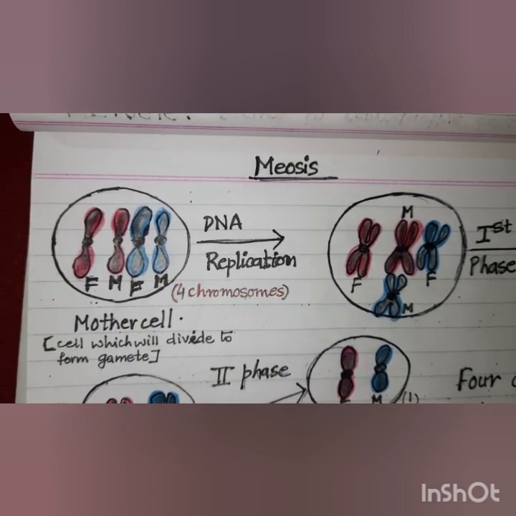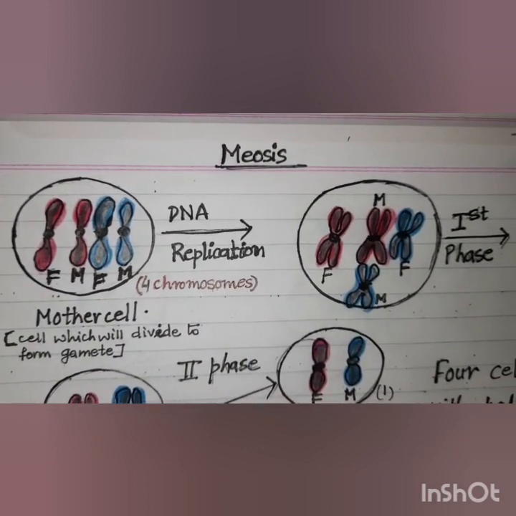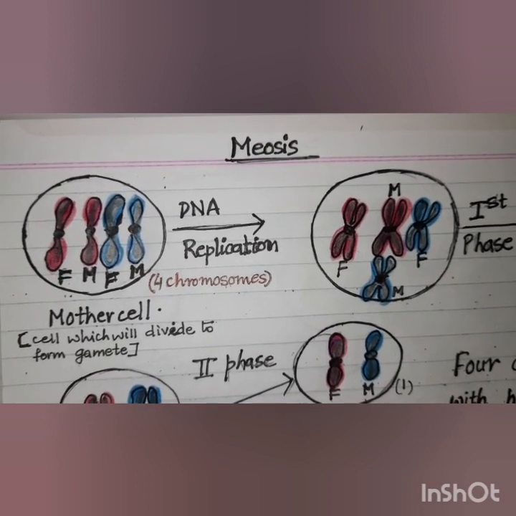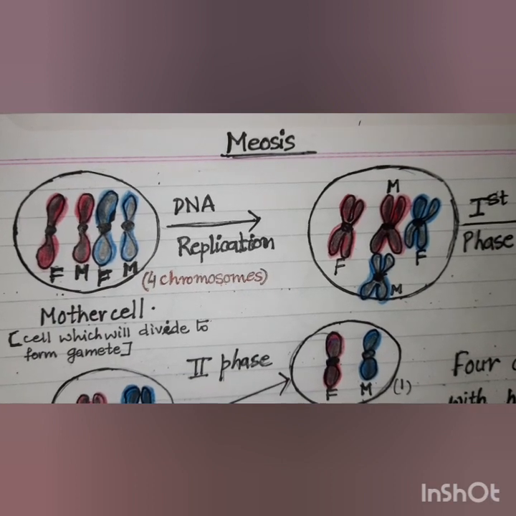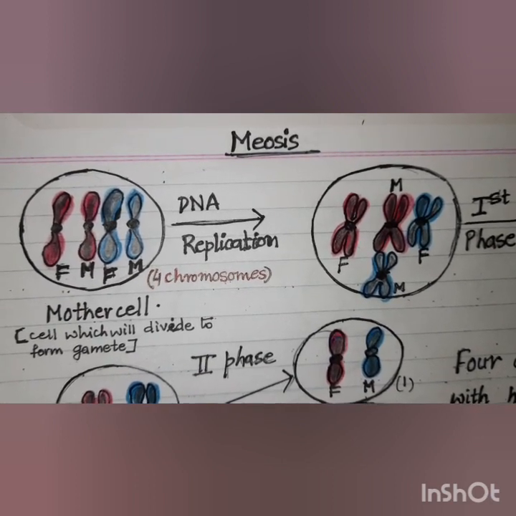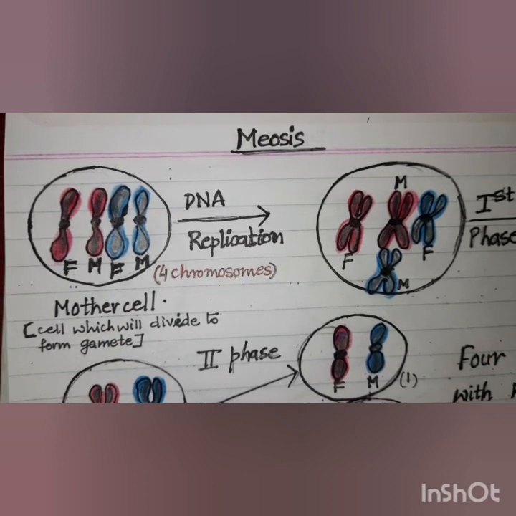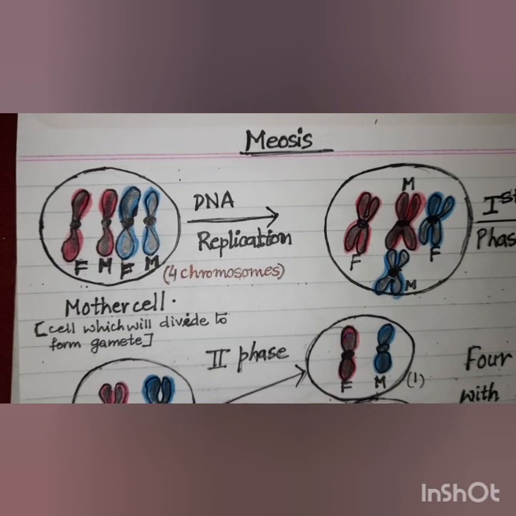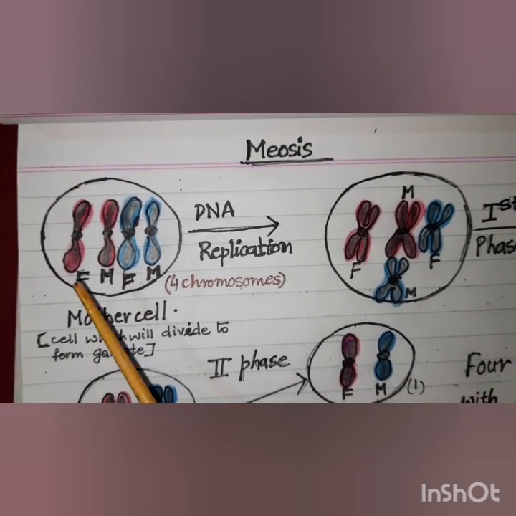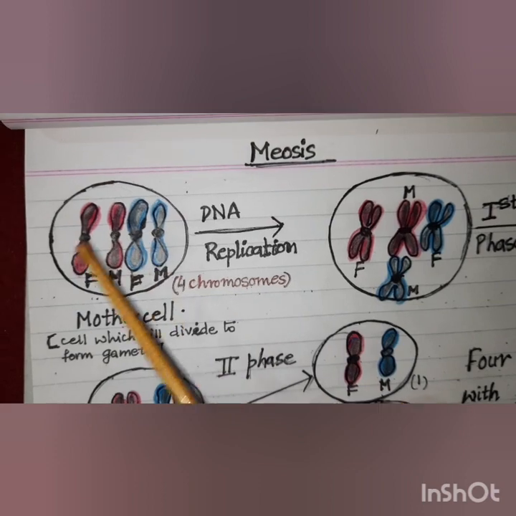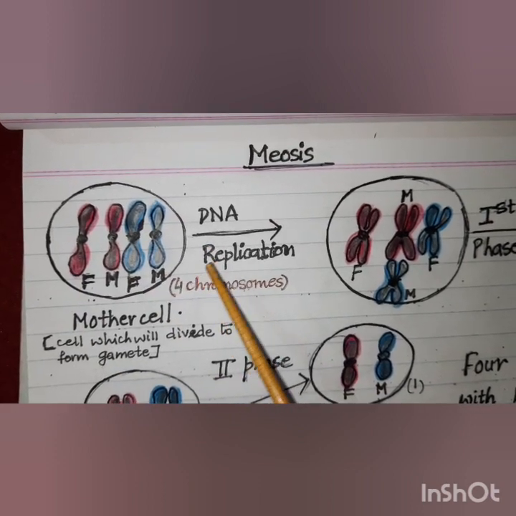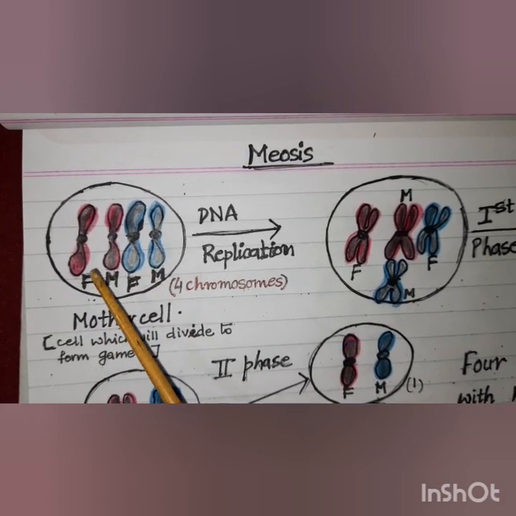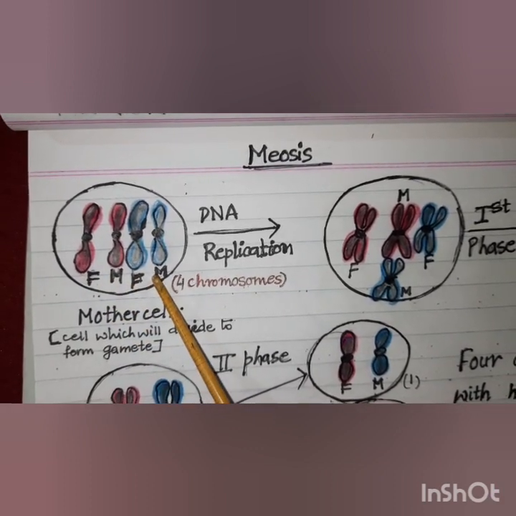Just now we discussed that the zygote which is formed by the fusion of the sperm and the egg gets 23 chromosomes from the father and 23 chromosomes from the mother. That means we have 23 pairs of chromosomes. Now out of the 23 pairs of chromosomes that we have, I have taken only 2 pairs because it is difficult to draw all the 23 pairs. Hence, for simplicity, I have considered only 2 pairs, one colored in pink and the other in blue.